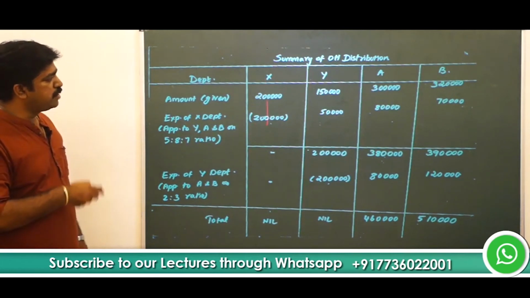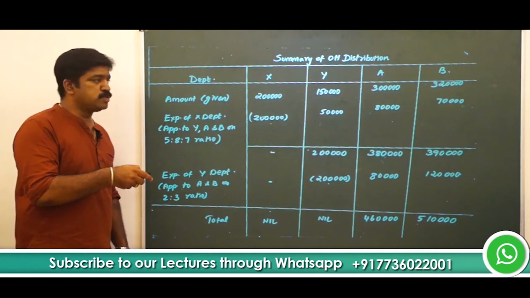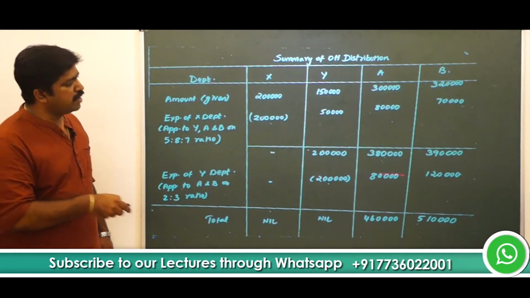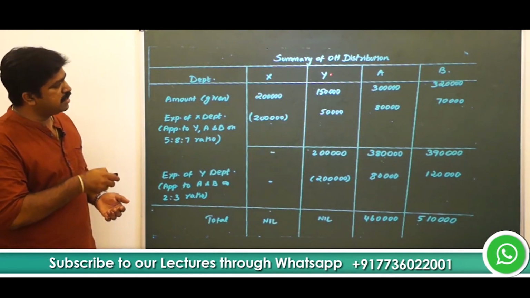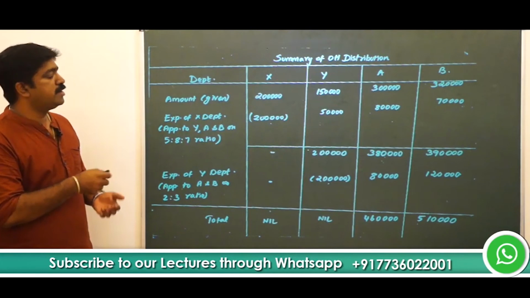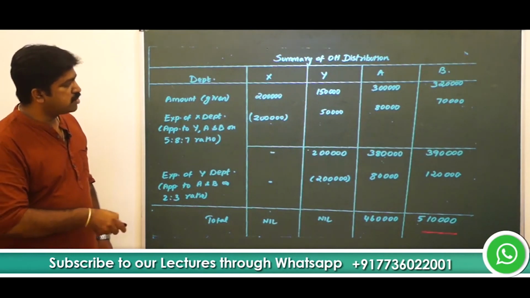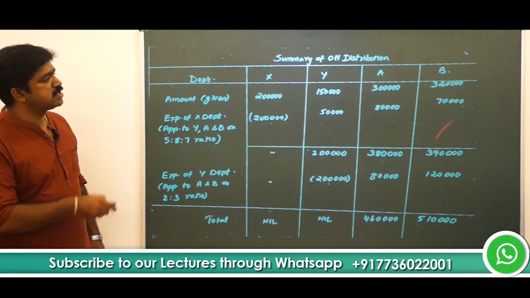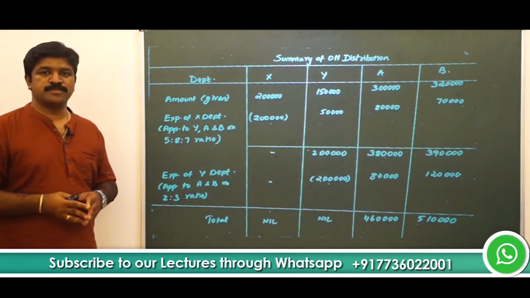Okay. So we started with 4 departments. First we apportioned department X to service department Y and then to production departments A and B also. Then we got the total expense of department Y, which we apportioned only to the production departments because it is non-reciprocal. Only X is rendering service to Y and Y is not rendering service to X. And eventually we came to the total cost of the production departments A and B. For production department A, it is 4,60,000 and for B, it is 5,10,000.